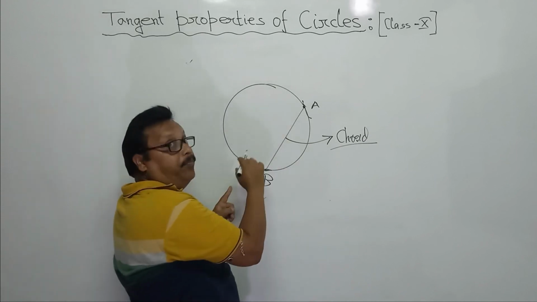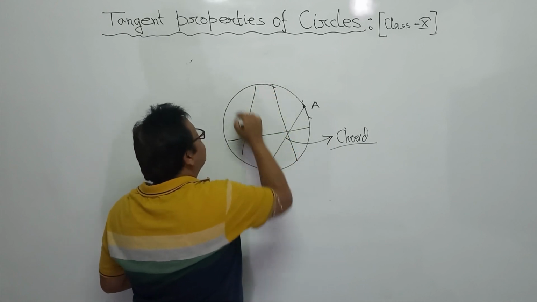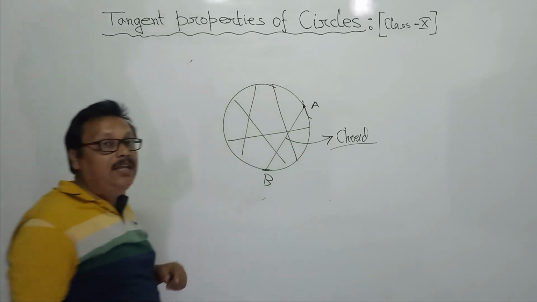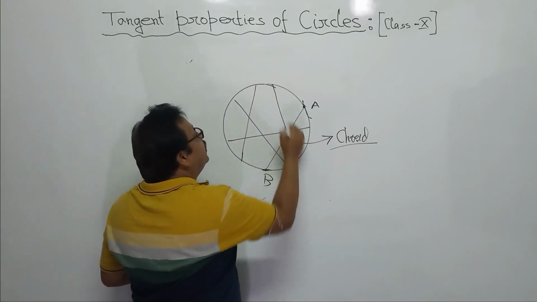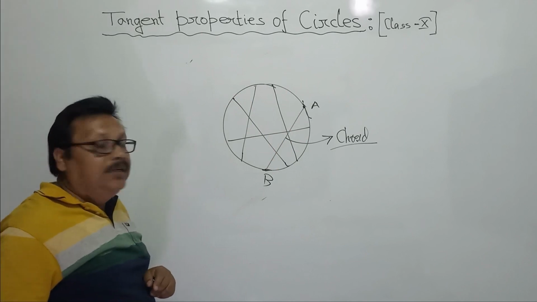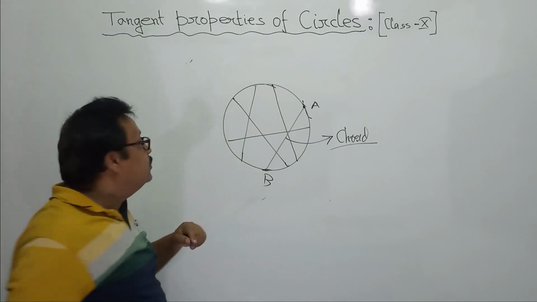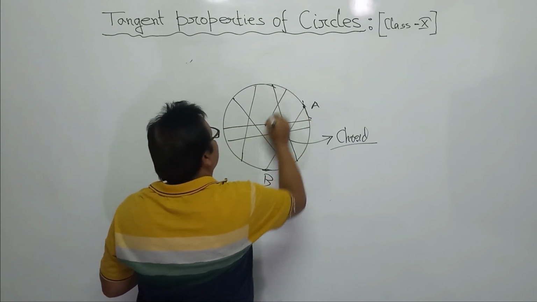So it is only the interior part. How many chords? Infinite numbers of chords can remain inside a circle, and they cut the circle in 2 points. Some chords pass through the center of the circle.